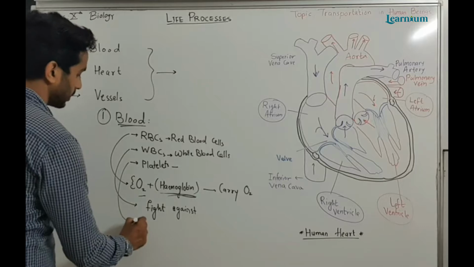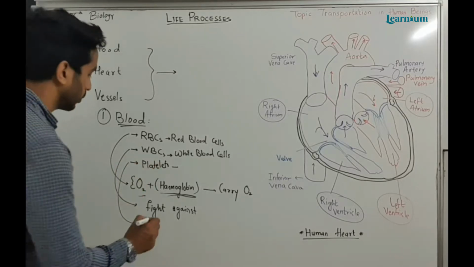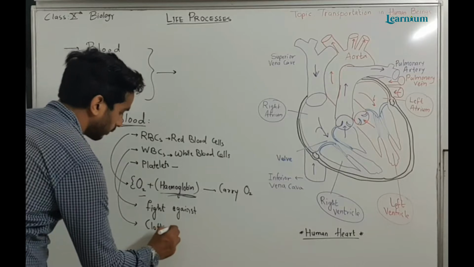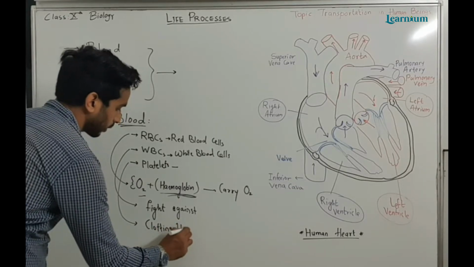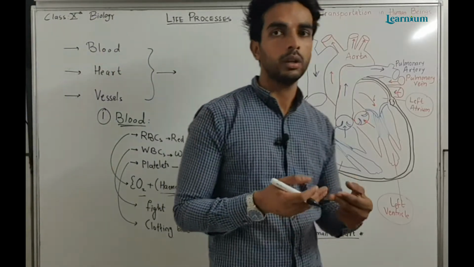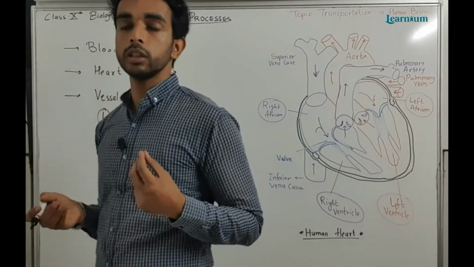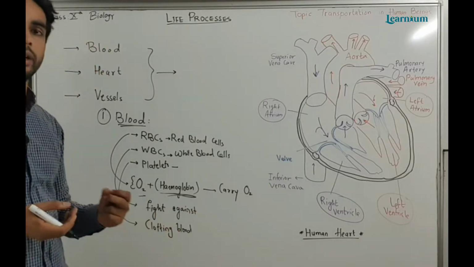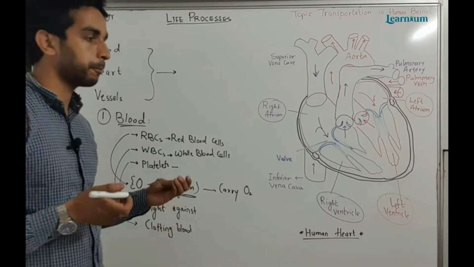Then platelets help in the clotting of blood. Whenever we get a cut or some injury, our blood comes out. These platelets help in the clotting of blood, so it stops the bleeding.